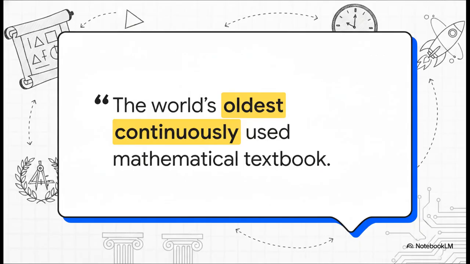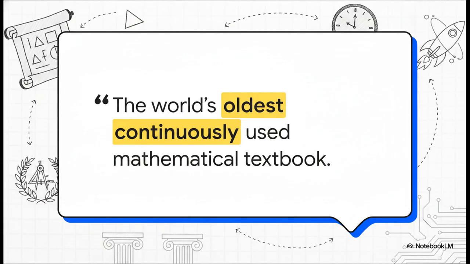And what's really wild here is that this isn't just some dusty historical relic, it's a living, breathing document. It actually holds the distinction of being the world's oldest continuously used mathematical textbook. Think about that for a second. The exact same logical steps we are going to review today have been studied by ancient philosophers, Renaissance engineers, and yeah, even modern rocket scientists.